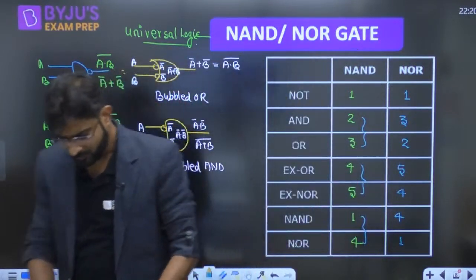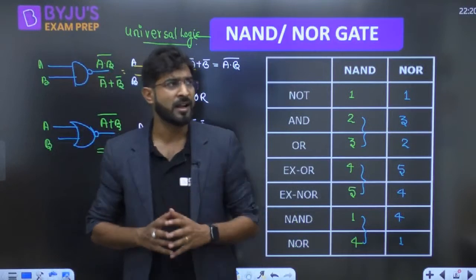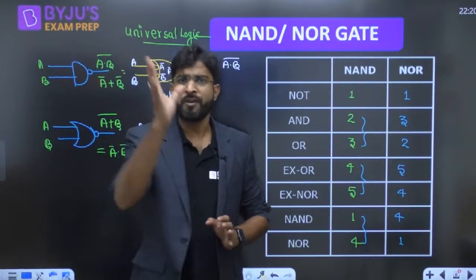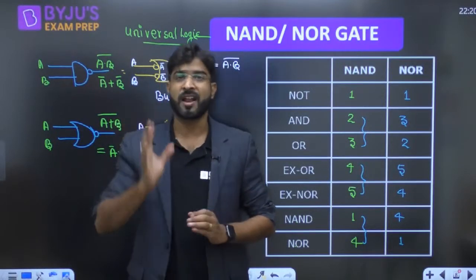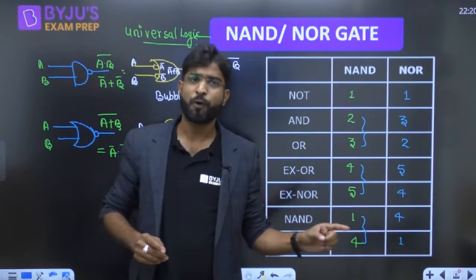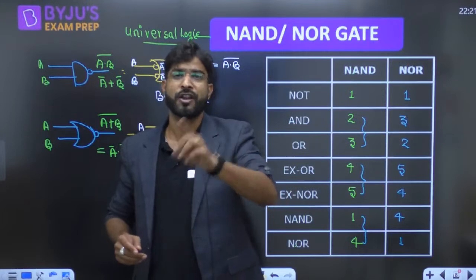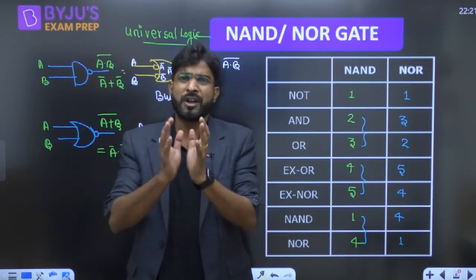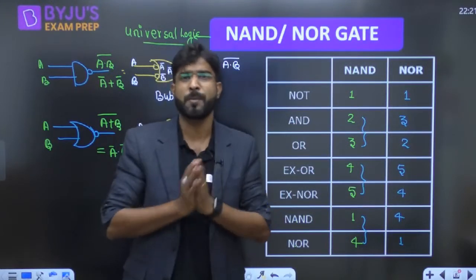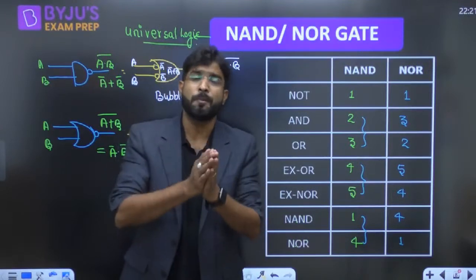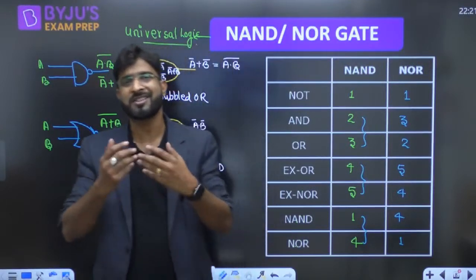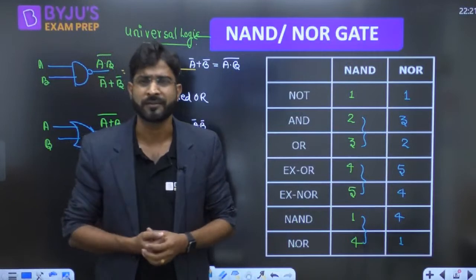Okay, one thing more. I'm giving you a brief idea. Whenever the problem asks for the minimum number of NAND gates, write the function in SOP form and implement it using AOI. AOI means AND OR inverter, and then you can see it is just a 2-level AND OR implementation. That 2-level AND OR implementation itself is just a NAND implementation. You will get the answer.